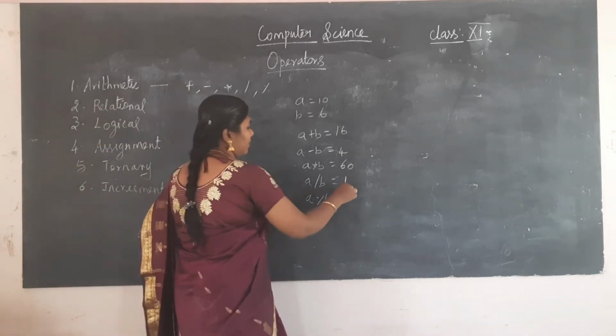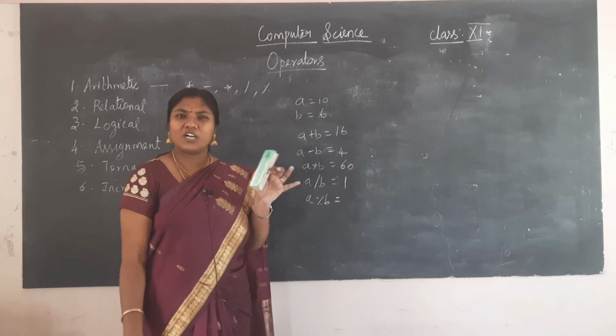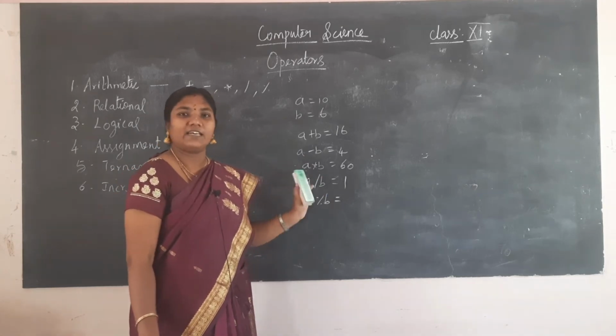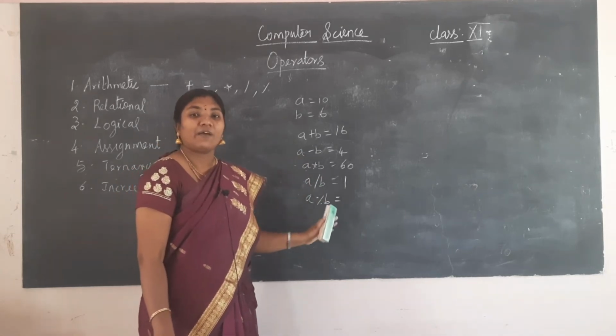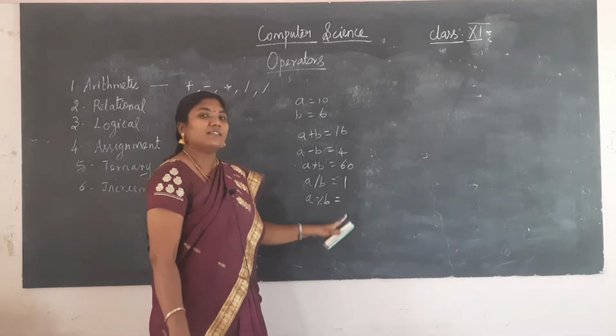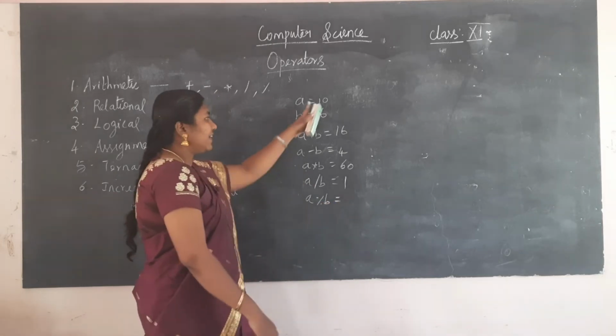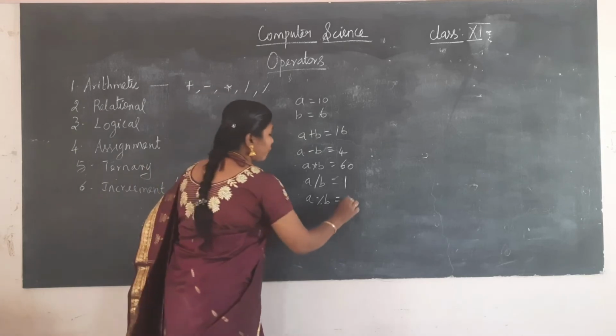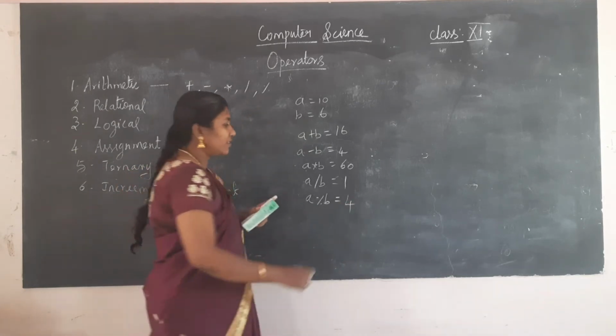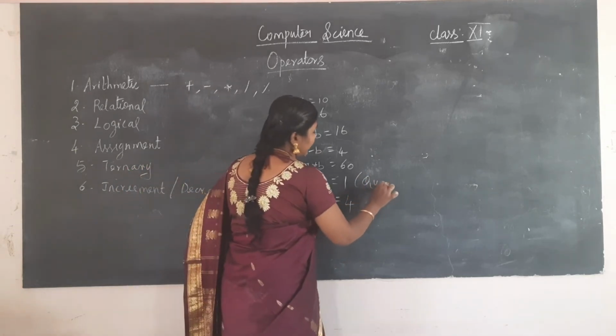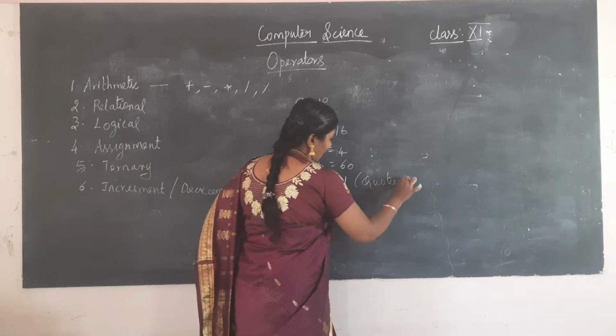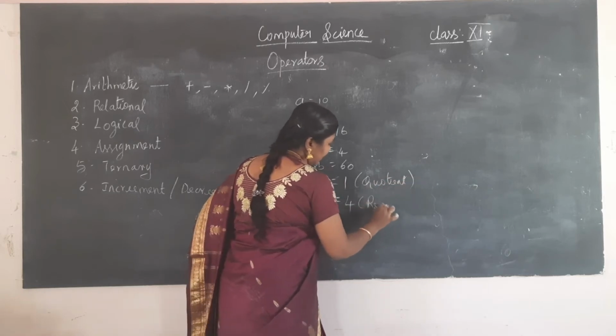One time only. 6 ones are 6, 6 twos are 12, which is more than 10. So when 10 is divided by 6, the quotient is 1. Then what will be the remainder? When 10 is divided by 6, the remainder is 4. So the slash symbol gives the quotient and the percentage symbol gives the remainder.